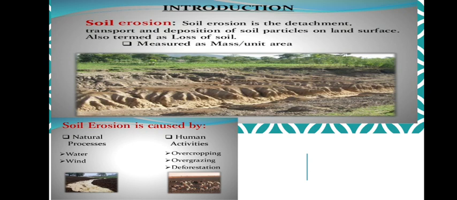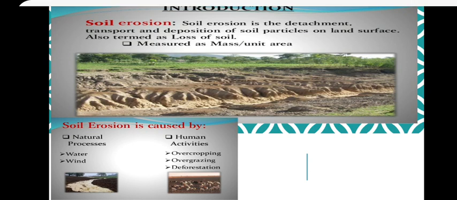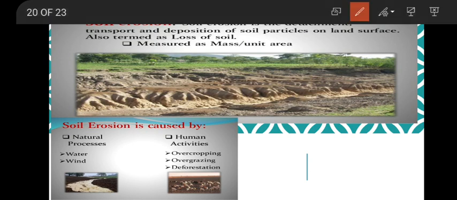What are the other activities by which soil erosion may take place? They are overcropping, overgrazing, deforestation. Suppose we are growing crops in a place continuously without giving much gap, then also the soil particles become loose and they may be blown away or flown away along with water and wind. So overcropping should be avoided in the same place.